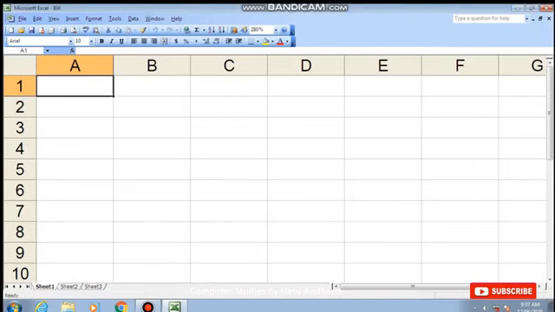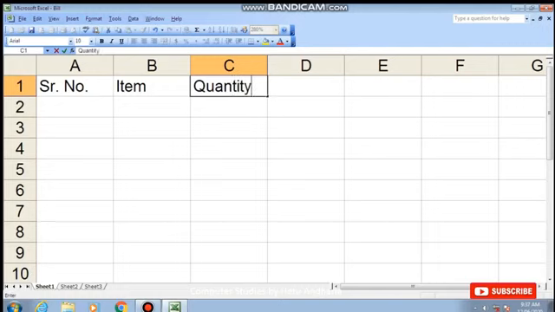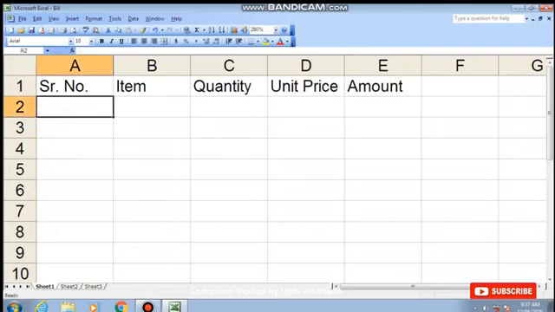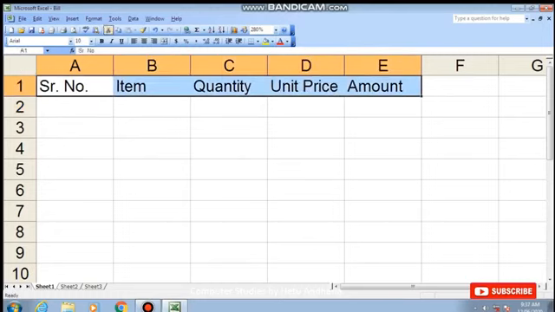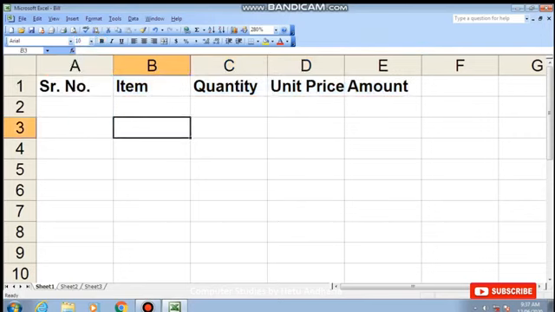Now I will start typing the content of the bill. First column heading will be serial number, next one will be item, third one will be quantity, and so on, so this many column headings are given. I make it bold by selecting the columns and then B for bold. I change the font size also, no, that I will do later on.